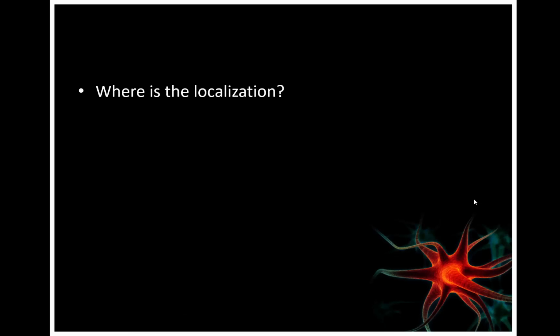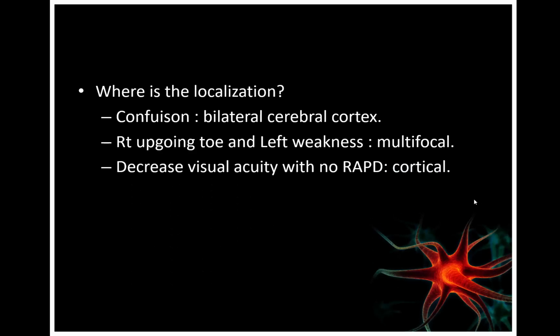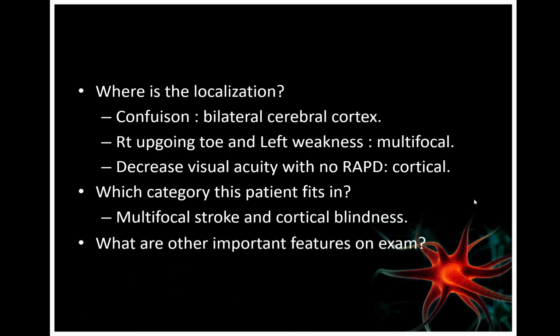localization. So where is the localization? There is confusion, which indicates bilateral cerebral cortex involvement. There is right upgoing toe and left weakness, which indicate multifocal involvement. There is decreased vision, which indicates cortical with no RAPD, so that might be cortical vision loss. Which category does this patient fit in? Usually multifocal stroke and cortical blindness. What other important feature on the exam?